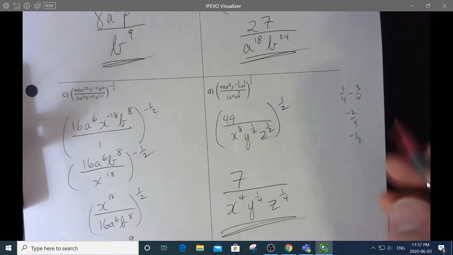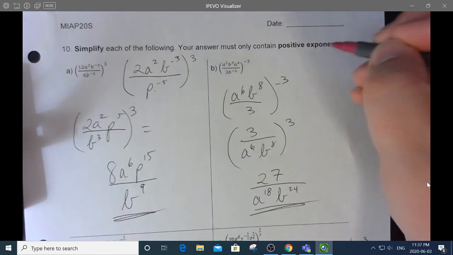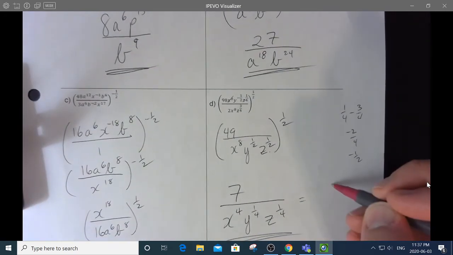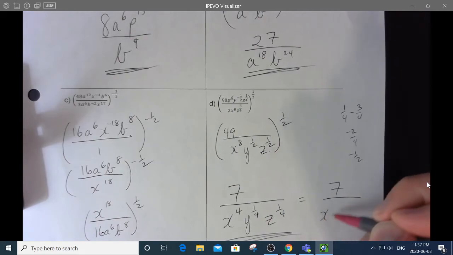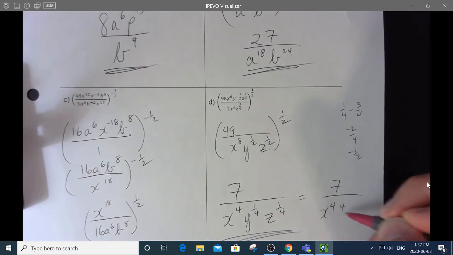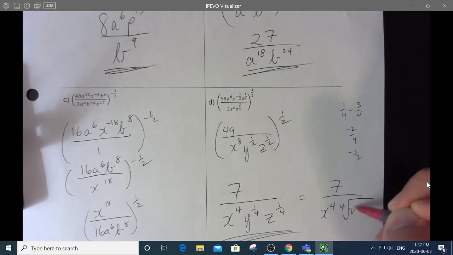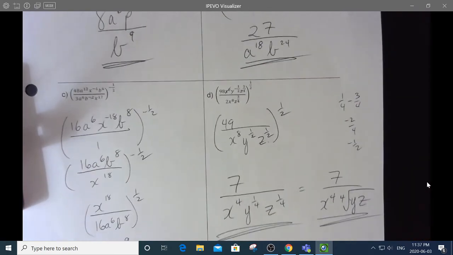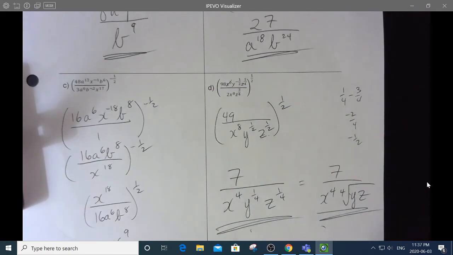It doesn't say we want radicals. I could if I wanted to. If the question had said, don't give me fractional exponents, give me radicals, you have to read the instructions carefully, then I would have wanted this for an answer. And then the 4th root, why don't I combine them? The 4th root of yz. There we go. I don't really care which answer you give me. They're both good to me.